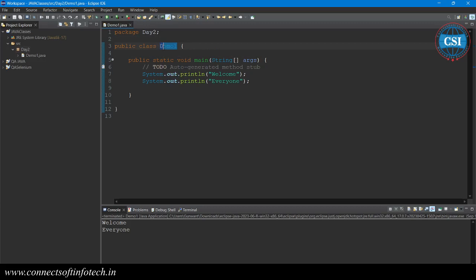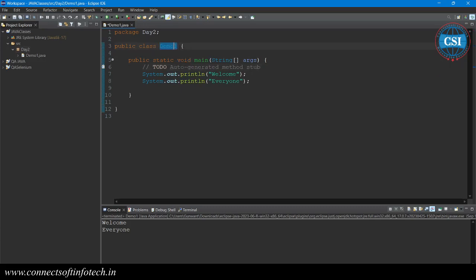The first letter should be capital. If you write it in small case, that is also no problem, but it should not start with a number. And we can start with the underscore, no problem. In between we can give the underscore, but this is not valid because this is a space between the two words. So if you want to use a space, then you can use the underscore in between, so that it becomes a single notation.